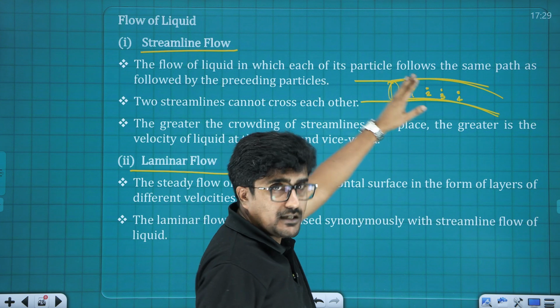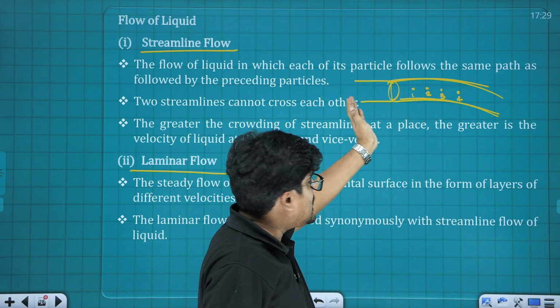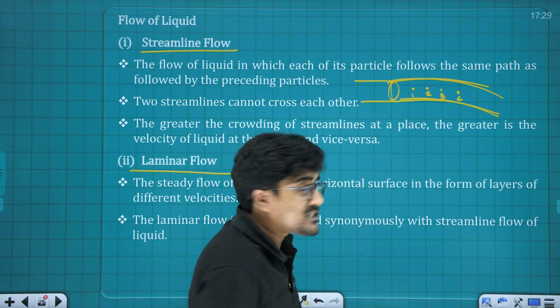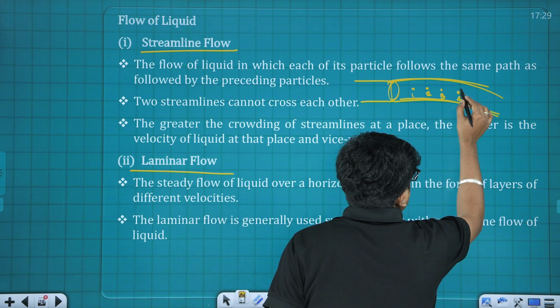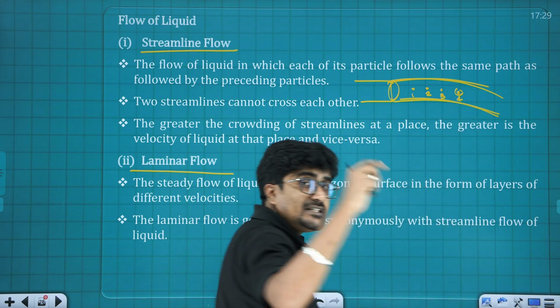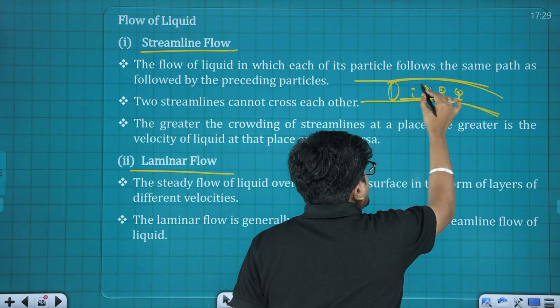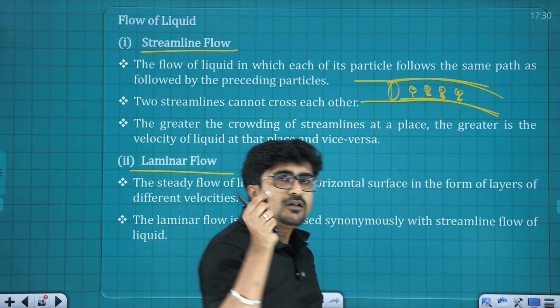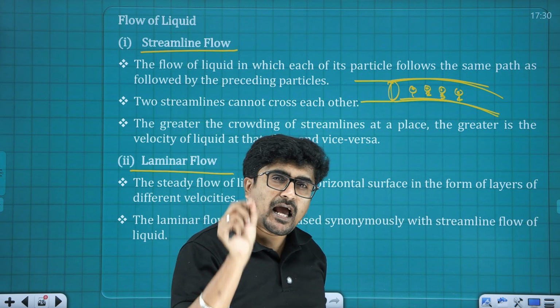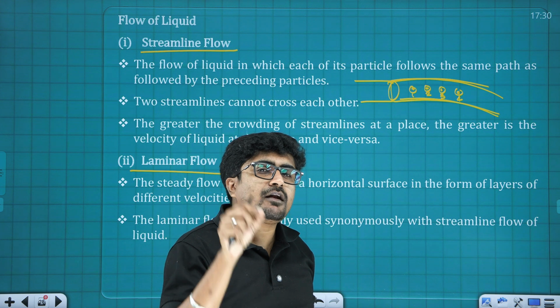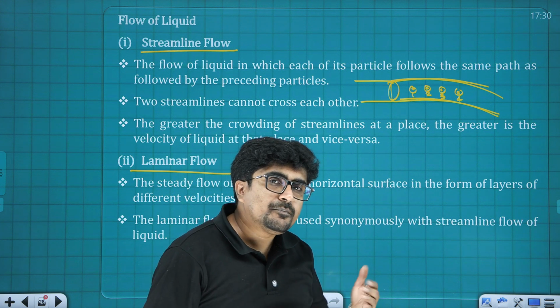Now the next particle, which is following the very first one. So here if I consider the particle motion, this is the one which is leading. Now these all are the trailing particles, isn't it? Now all these trailing particles will be having the same velocity as that of the preceding.